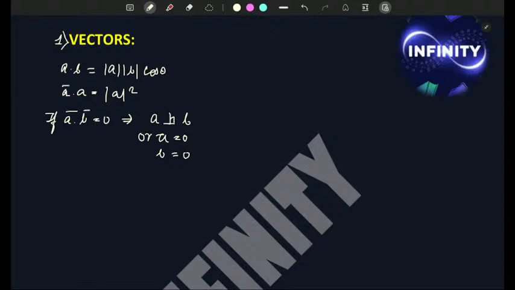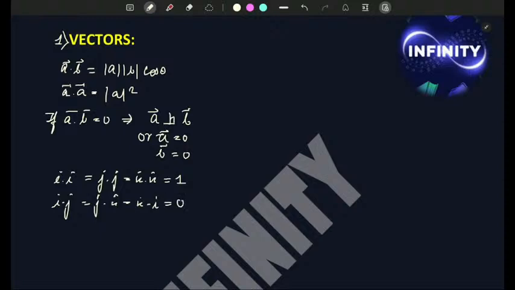By the way, these are all vector quantities. Then I dot I equals to J dot J equals to K cap dot K cap. This is equals to 1. If other things, I dot J equals to J dot K equals to K dot I, this is equals to 0. Why? Because you know that these are mutually perpendicular.